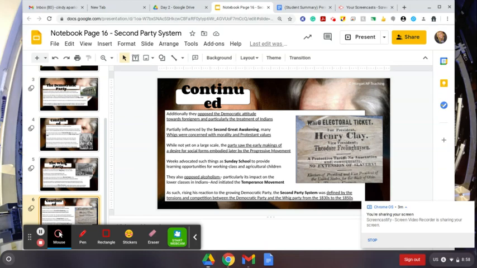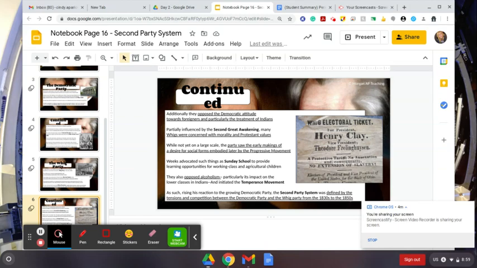While not yet on a large scale, the party saw the early makings of a desire for social reforms embodied later by the Progressive movement. Whigs advocated such things as Sunday school to provide learning opportunities for working class and agricultural children. They also opposed alcoholism, particularly its impact on the lower classes and the Indians, and initiated the temperance movement.